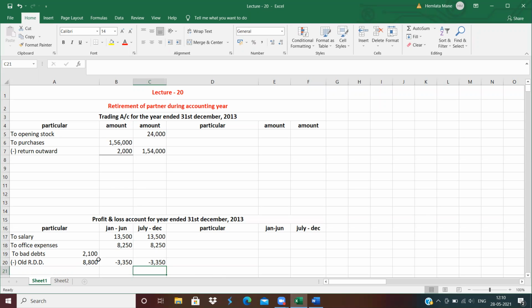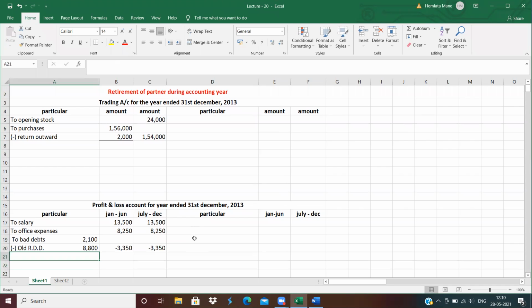Otherwise, you can write to bad debts distributed between two columns, and RDD is given on the credit side. You can write by RDD on the credit side also, or you can less the old RDD. You can do any type, anyway. Okay, anywhere.